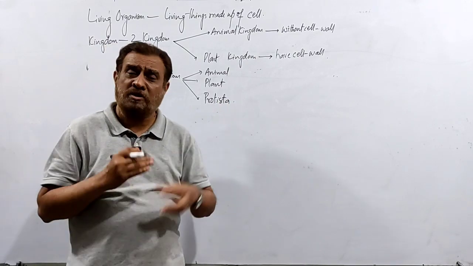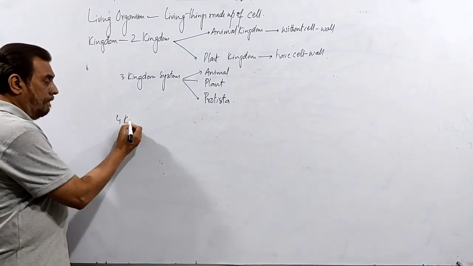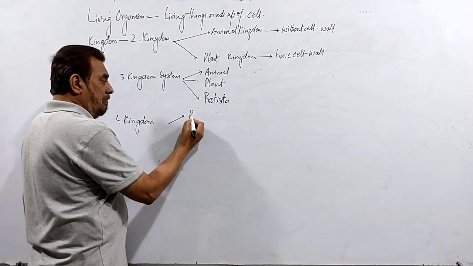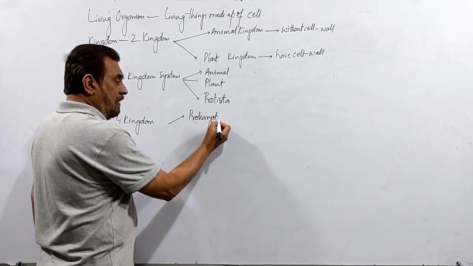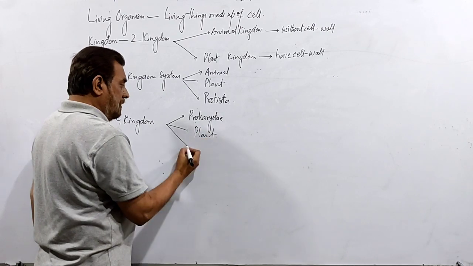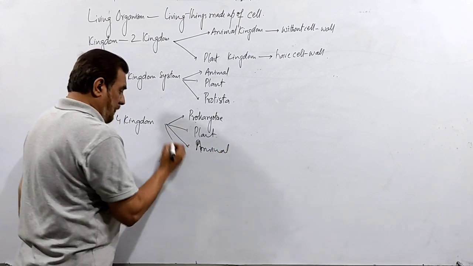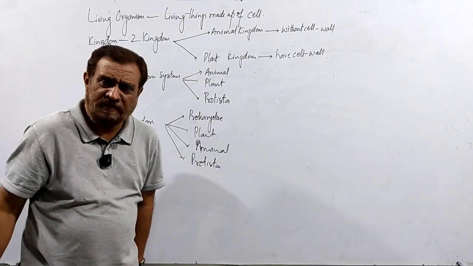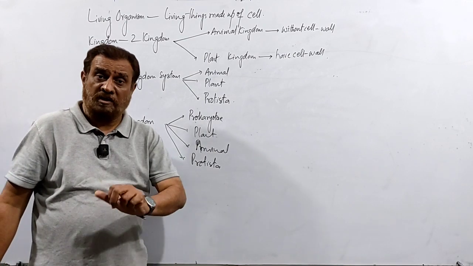And due to some of these debates, the four kingdoms developed. In these four kingdoms, one became prokaryotic, another became Protista. How many kingdoms were there? You have all studied in your 9th class. Now we have the four kingdom system. You studied it as a four kingdom system.